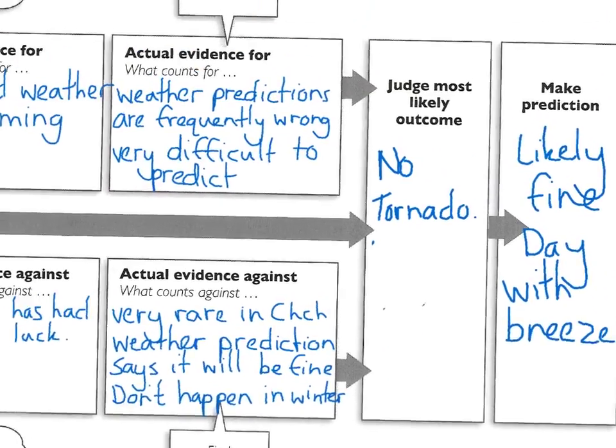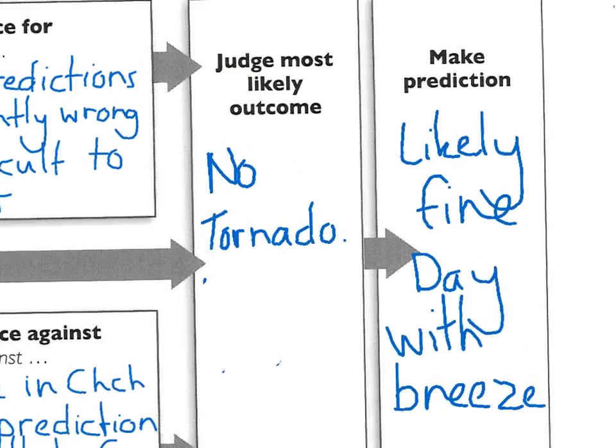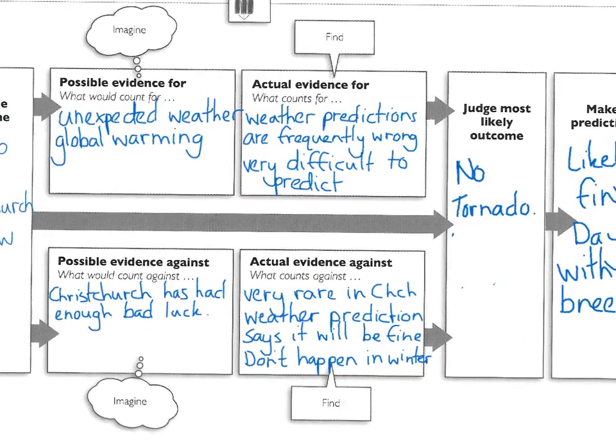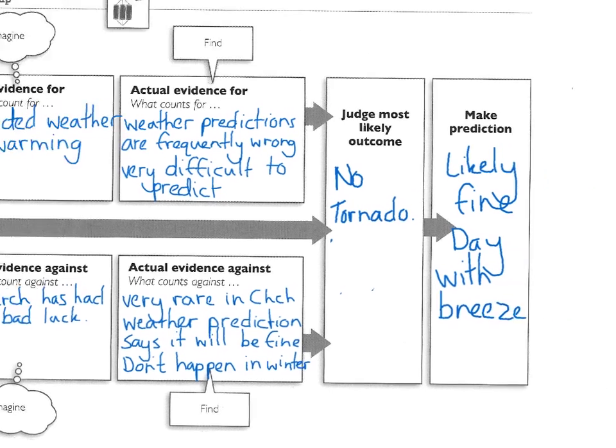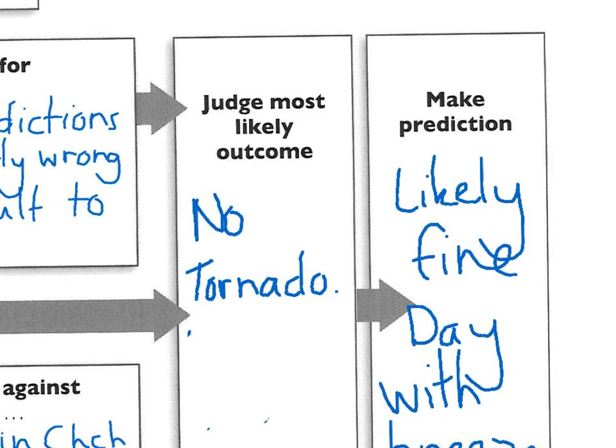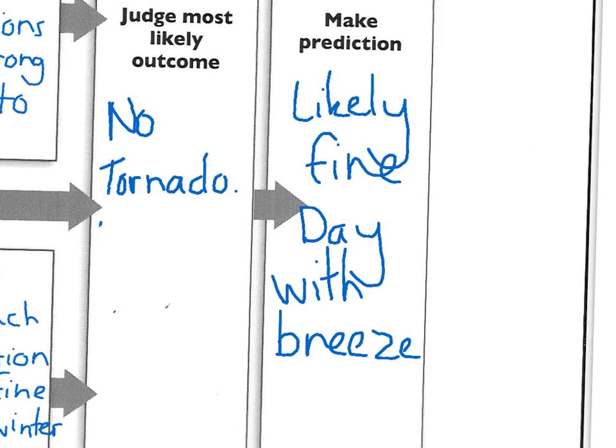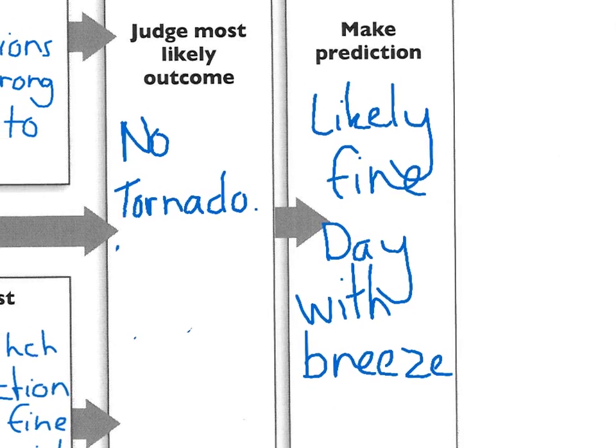My next thing that I'm going to do is judge the most likely outcome. This is when I weigh up the evidence that I've put down here, the actual evidence, to judge which is the most likely outcome. And I'm going to say that there's not going to be a tornado. It's not going to happen. So my prediction, based on that, is it's likely to be a fine day with breeze, and that comes from the weather report.